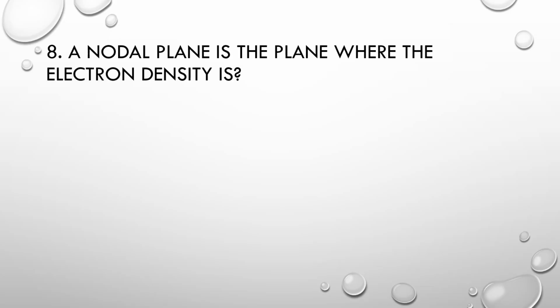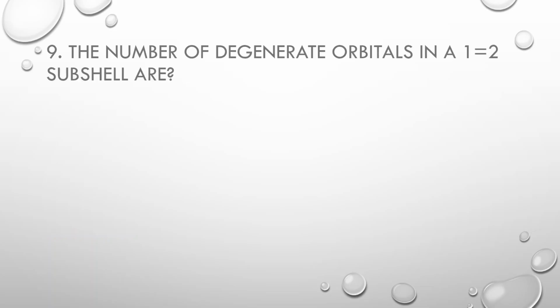MCQs number 8: A nodal plane is the plane where the electron density is number 1 maximum, number 2 minimum, number 3 infinity, number 4 0. Correct option is 0. MCQs number 9: The number of degenerate orbitals in a l is equal to 2 subshell are number 1 3, number 2 5, number 3 7, number 4 none.